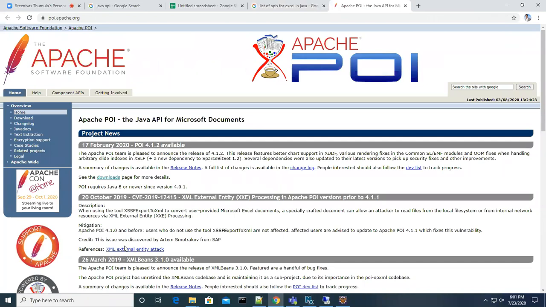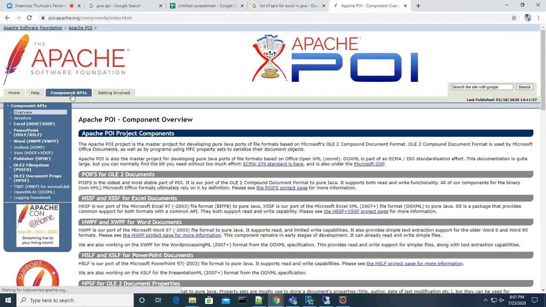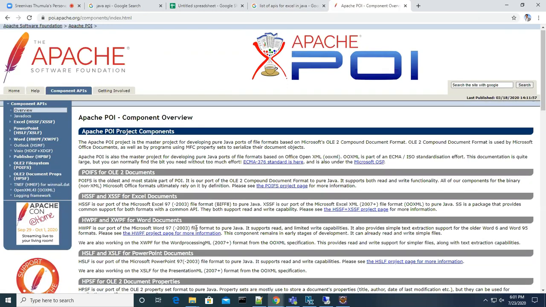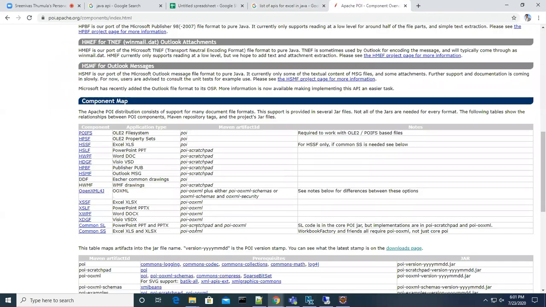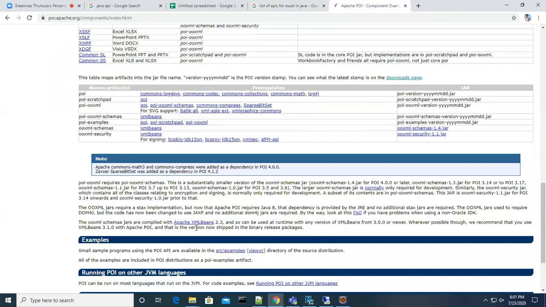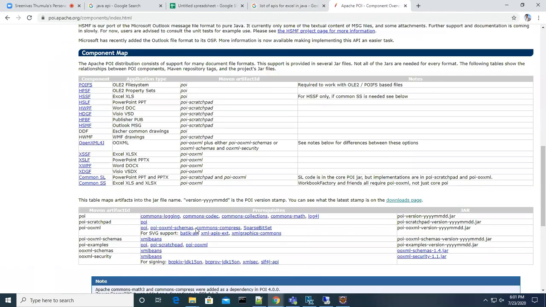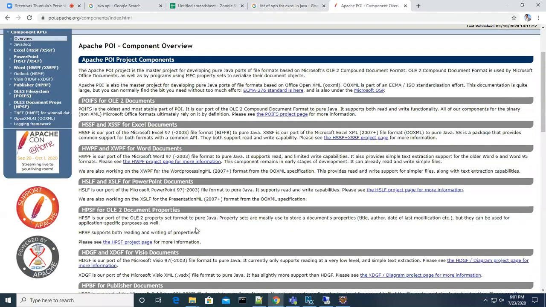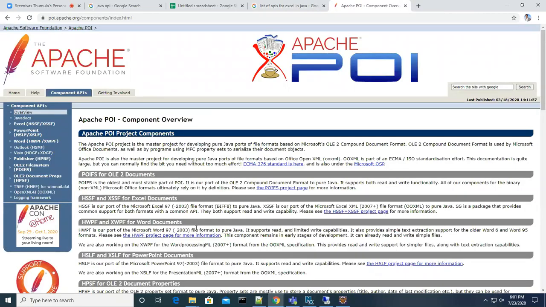But let's try to do it with the Java Apache POI API. For this, first you have to download the library, because all the predefined things you will get from that jar file.